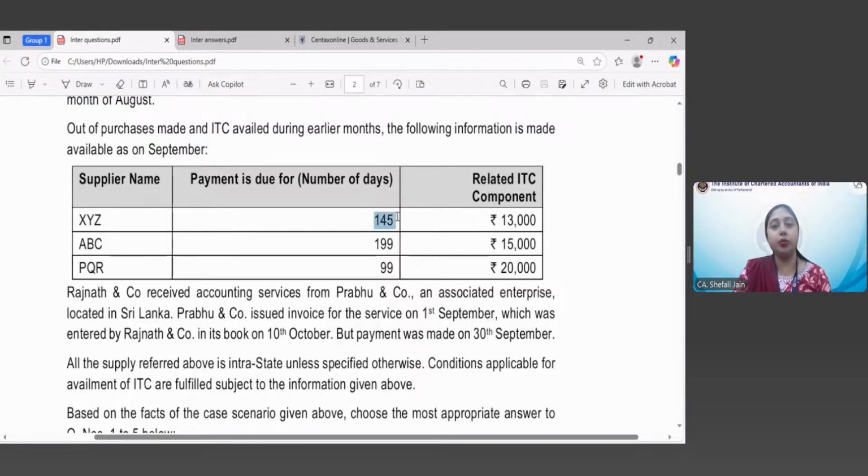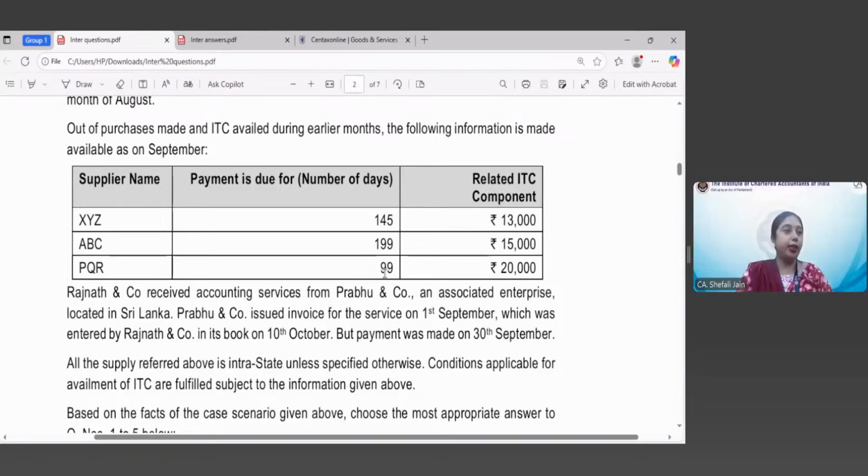Similarly, for ABC, a GST amount of 15,000 had to be paid, which was overdue for 199 days. PQR, the amount of 20,000 was overdue for 99 days.